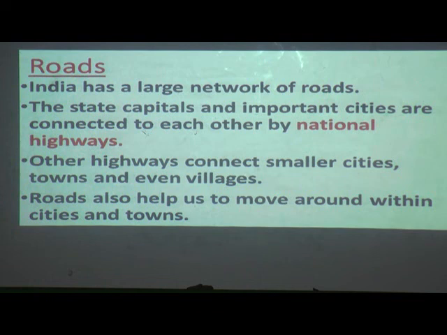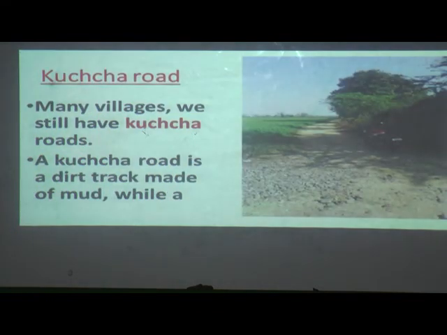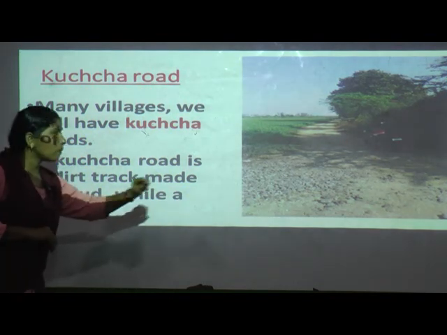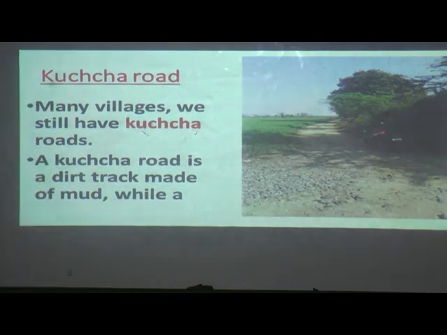We have buses. By seeing this picture you can say, yes, this type of road we can see in our villages. Even now we can see many villages having kacha roads. A kacha road is where the road is not proper, there is no cement, there are rocks, and some holes will be there on the road.